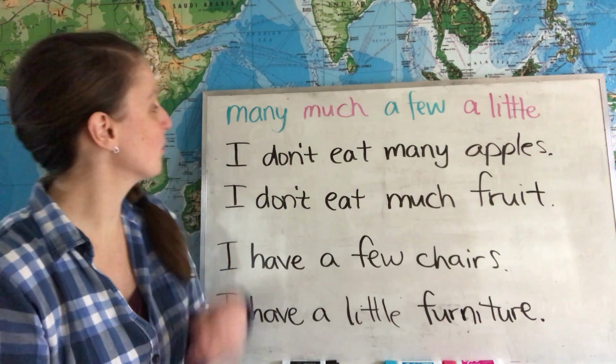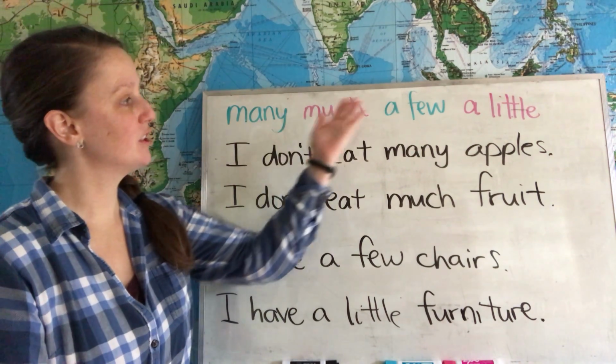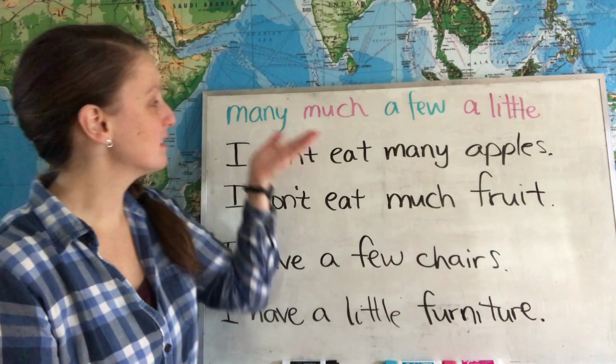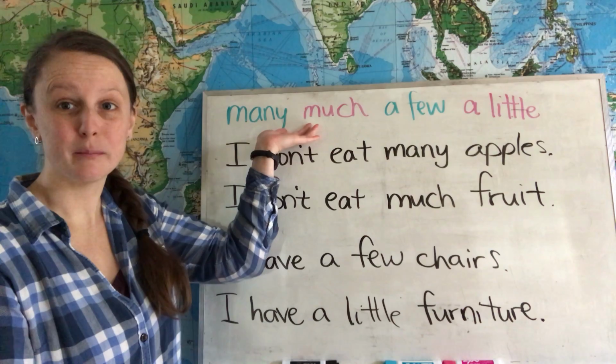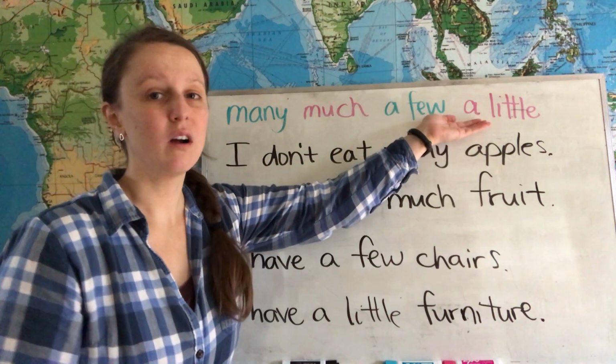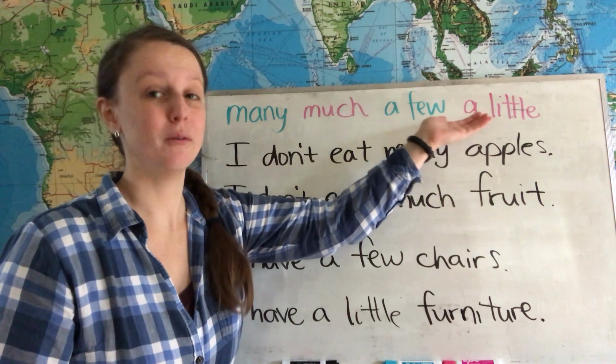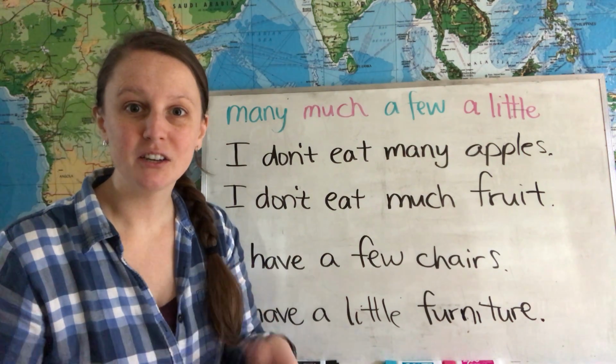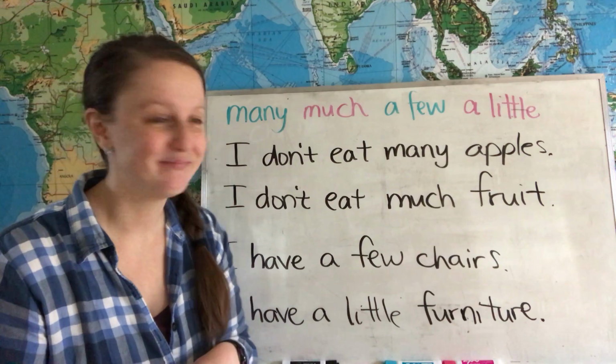Going to talk about the words many, much, a few, and a little. These are words that mean a lot for many and much, or some for a few and a little. Let's look at some example sentences to learn about the differences in the grammar.